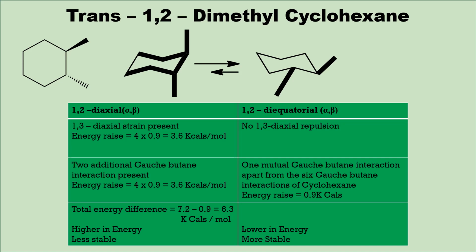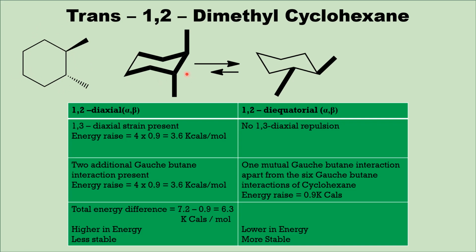Trans 1,2-dimethylcyclohexane can exist in two different conformations. In one, the two methyl groups are in the axial sites. In the other, the two are in the equatorial sites. So the diaxial conformer and diequatorial conformer are possible for this molecule. And this is the planar form I have shown. Normally cyclohexane does not exist in the planar form, and we should not decide any stereochemical aspects based on the planar form.